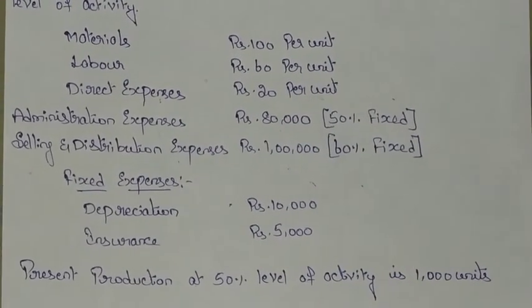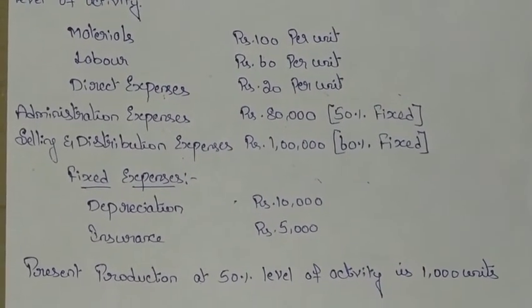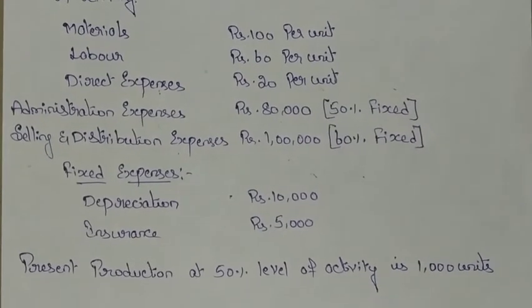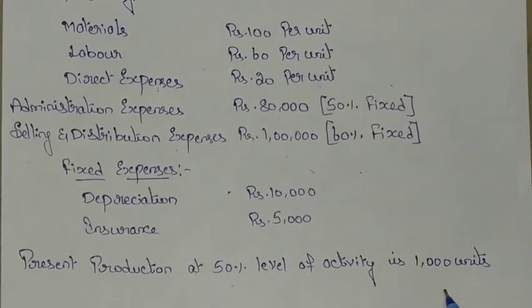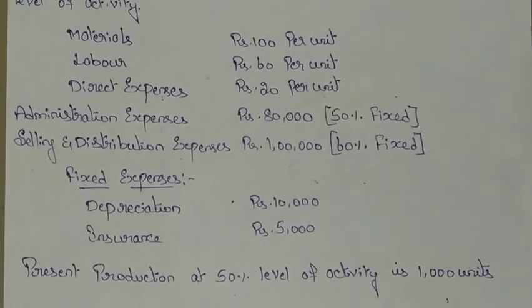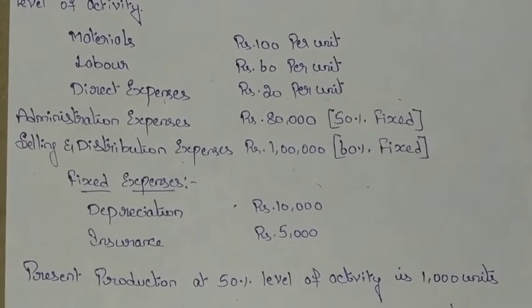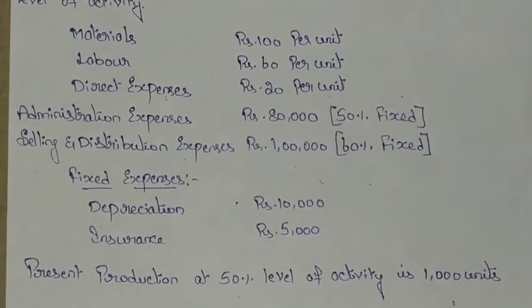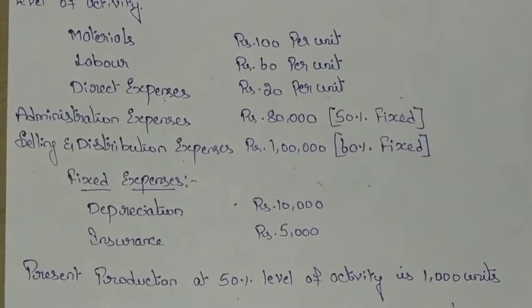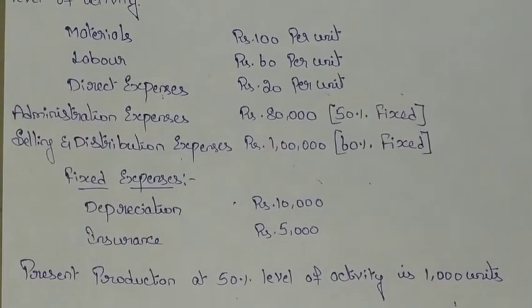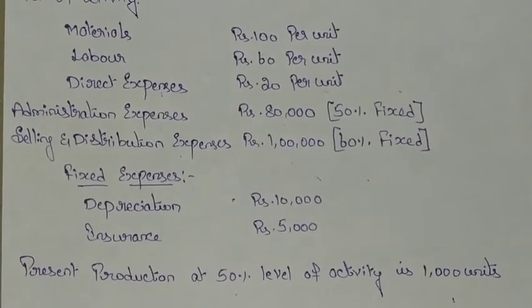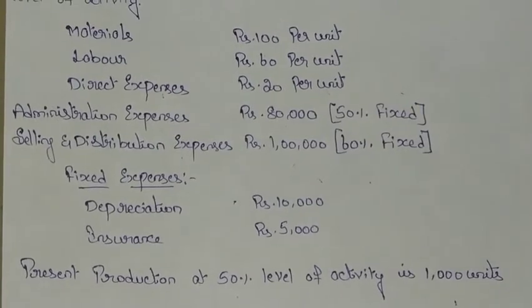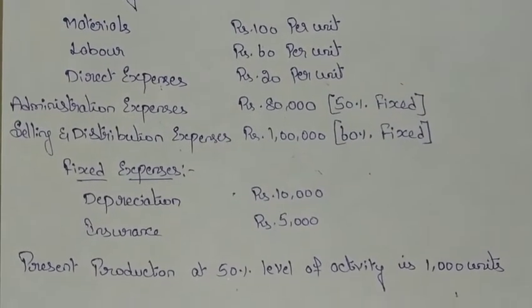To prepare the budget, first you need to know the total number of units produced. At 50% they are giving 1000 units, but how will we find the total number of units for 75% and for 100% capacity? First we will find the total number of units for 75% and 100%, then we will prepare the flexible budget.